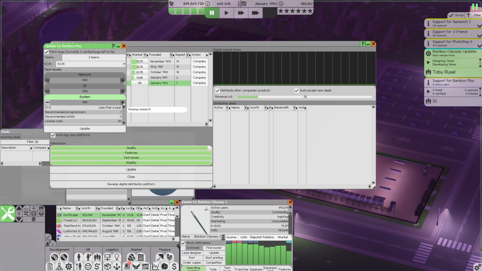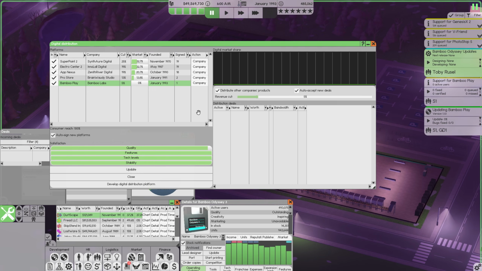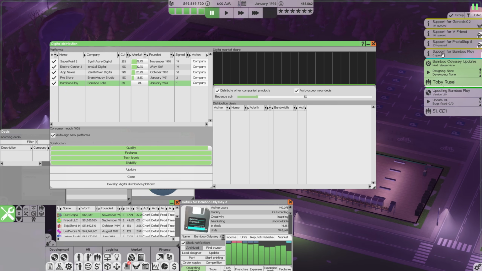We also want to go ahead and make sure this is as up to date as possible, so we'll go ahead and update that. Support for Bamboo Play is going to be handled by our S1 team. We are going to prioritize that at the very end of their queue. That might be a mistake on my behalf, but I would rather keep our deals happy. We are going to leave our cut at 5% for the moment.